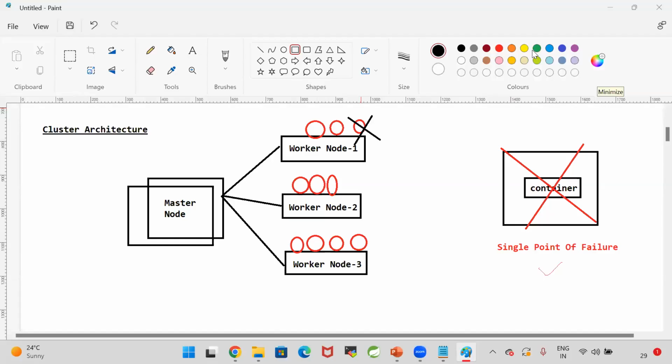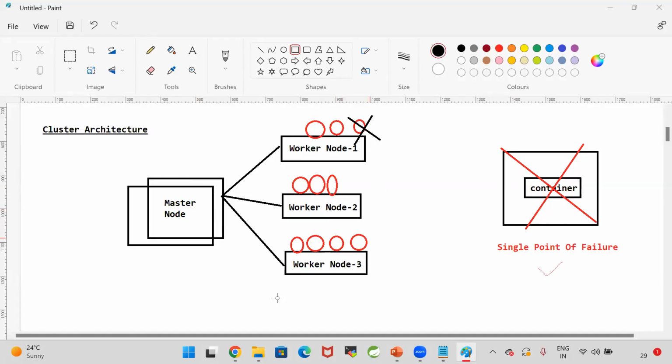Why do we need to go for multiple containers and multiple machines? What is the benefit? High availability. If there is any failure, our application will still be accessible. If one container got damaged, or if one node got damaged, no problem. Other nodes will be available to access our application.